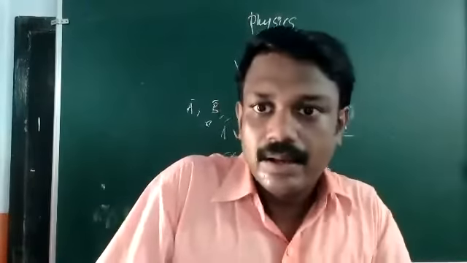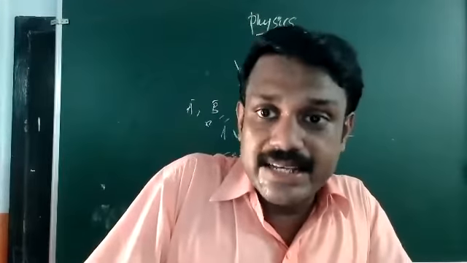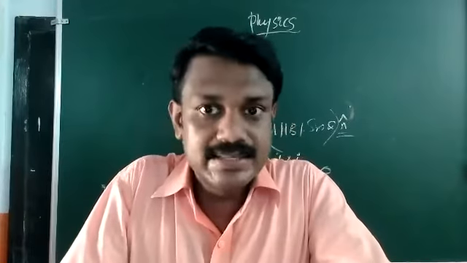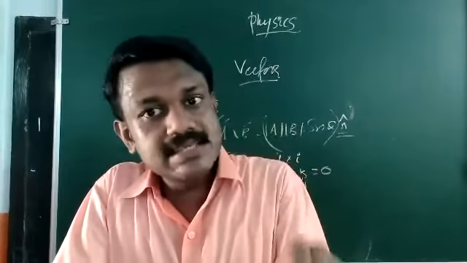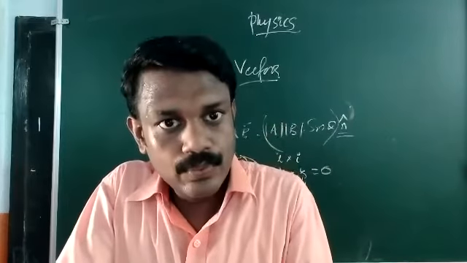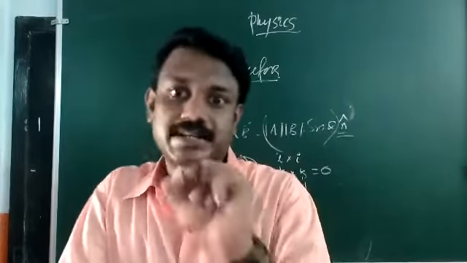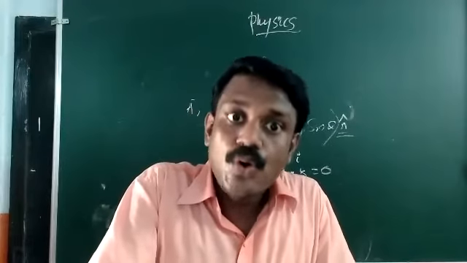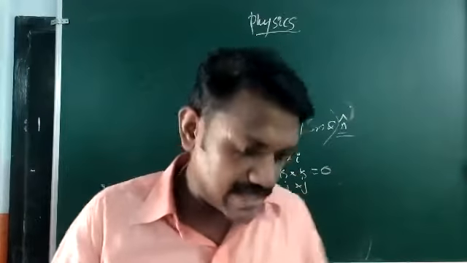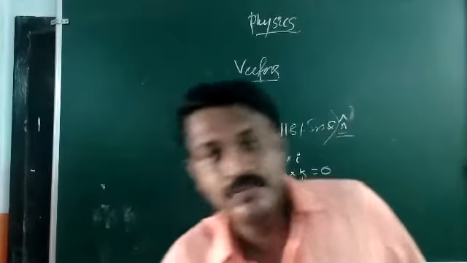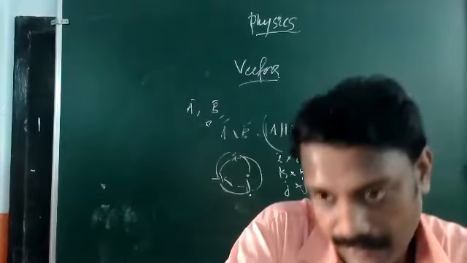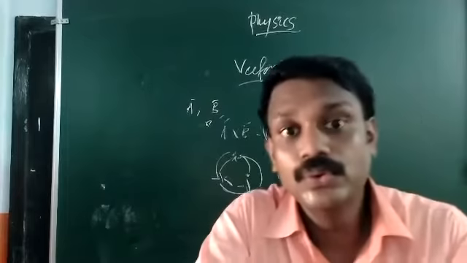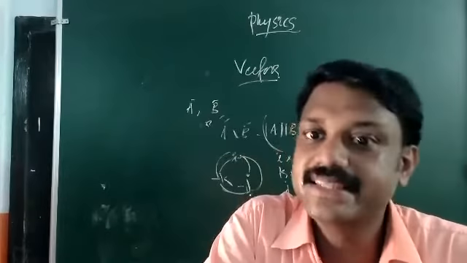Why? Because the cross product is defined as AB sin theta, and sin 0 is 0. So parallel vectors always give you a 0 cross product. So if two vectors are given and you are asked to find out whether they are parallel or not, you have to check whether the cross product is 0.